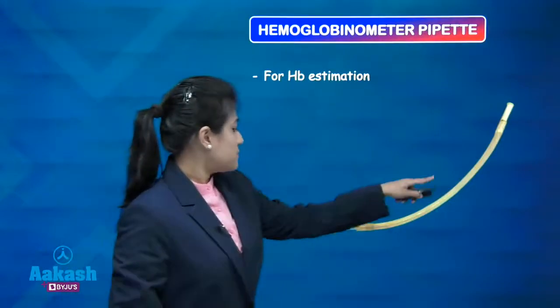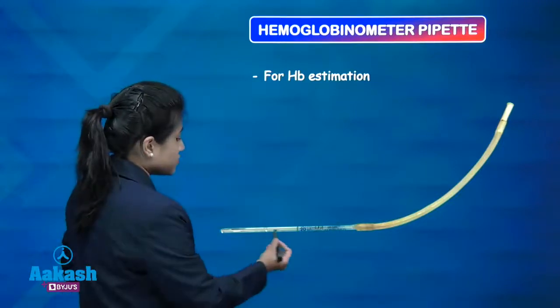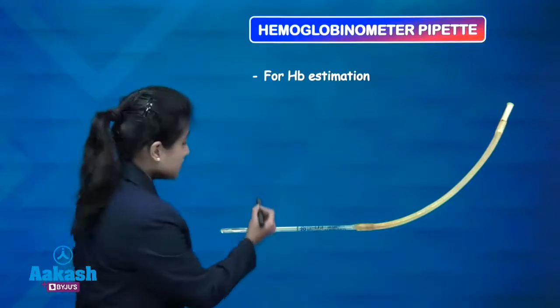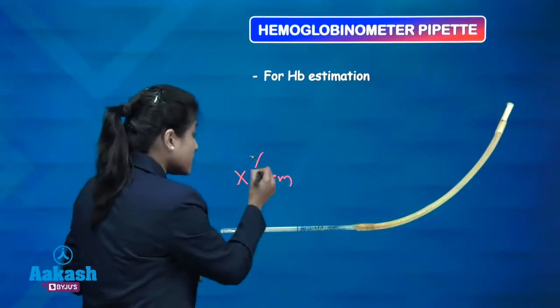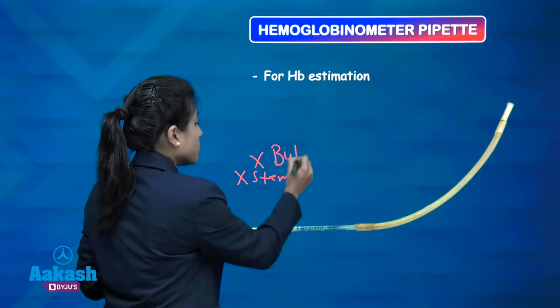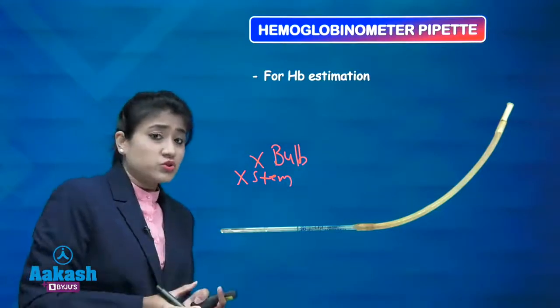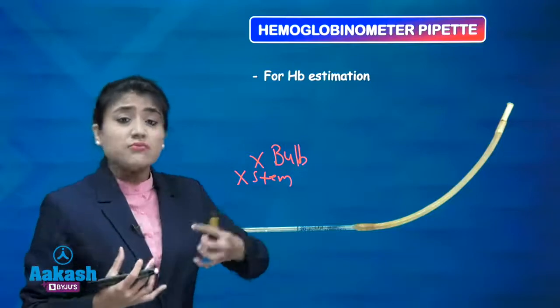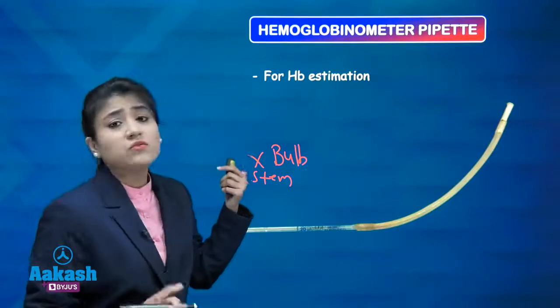Now what about this pipette? This is your hemoglobinometer pipette. Here you can see there is no marking on the stem, and there is no bulb. Why no bulb? Because there is no need for dilution. If you want to mix a fluid with the blood, then you need a bulb.